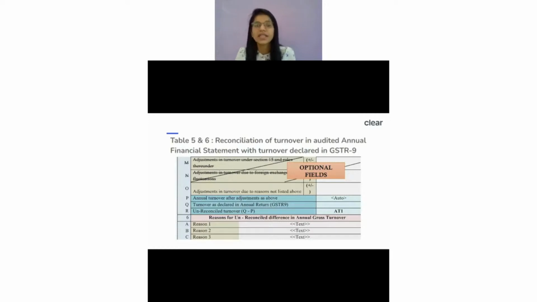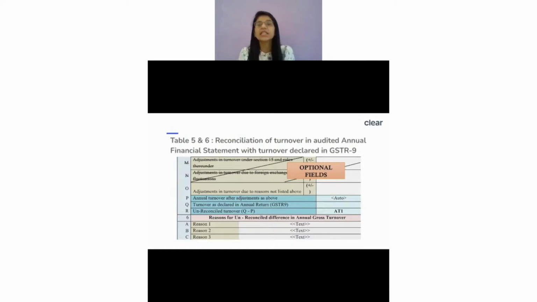But now the question is, yes, it's optional in nature, but what do we recommend? Should we show the breakup properly, or should we directly go and just show in 5O? So the answer here is, even if it is optional in nature, even if the government themselves are saying, okay, if you don't want to provide it, you don't provide that information, it's always recommended that you provide the breakup. The reason is, tomorrow when the department comes and issues a notice and asks, why is there a difference, you will be able to clearly say, I have already reported here. This is because of my valuation. This is because of my foreign exchange fluctuation. So you yourself will be in a better position to explain, so that you can track it properly.